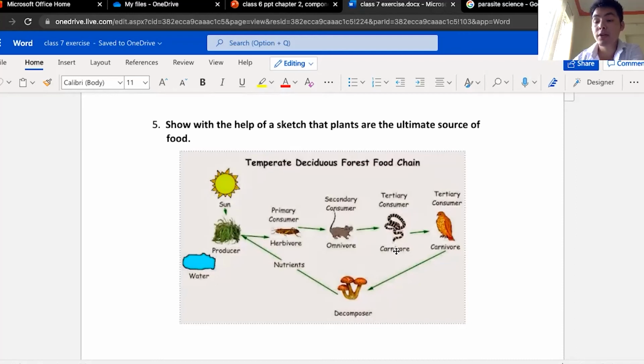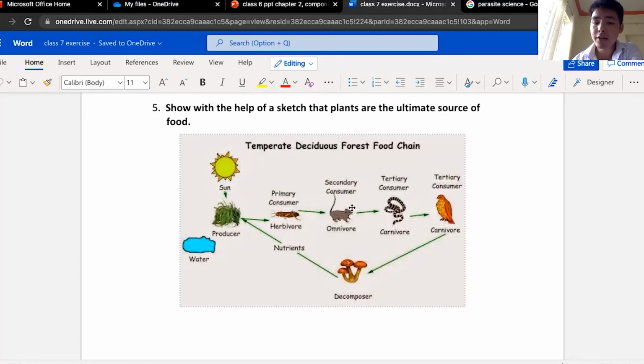Some of the carnivores, the eagle, the omnivore, and the herbivore. A herbivore like a cockroach, no, it's not a cockroach, it's a cricket. I think it's a grasshopper, maybe, I'm not sure.